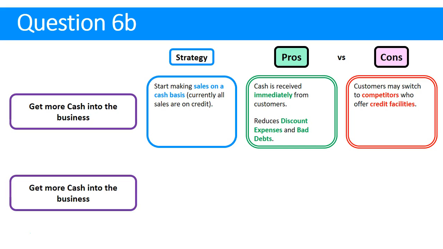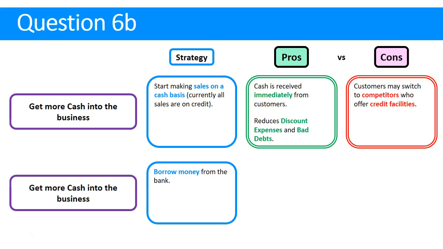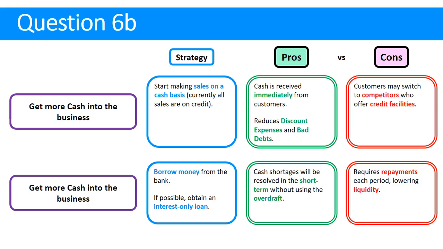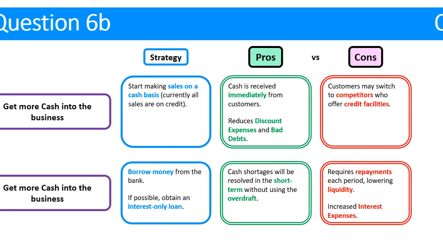Another way to get more cash into the business, why don't we go and borrow money from the bank? So if possible, maybe get an interest-only loan so we don't have to make repayments other than the interest in the short term. So the pro of that would be in the short term, we're going to resolve that cash flow problem and we won't have to use the overdraft. The con is obvious. We're not only going to have to pay it back, we're also going to have to pay interest expense as well.